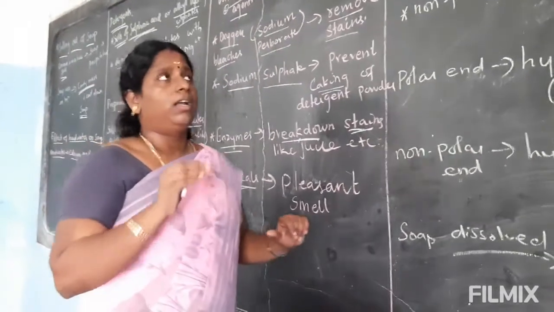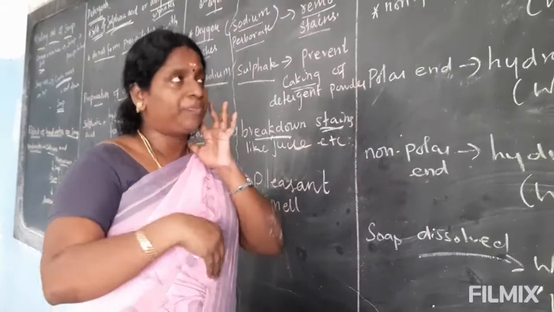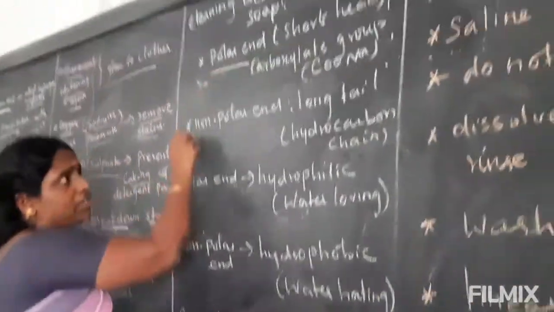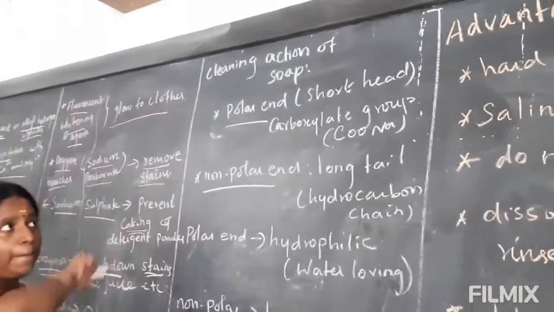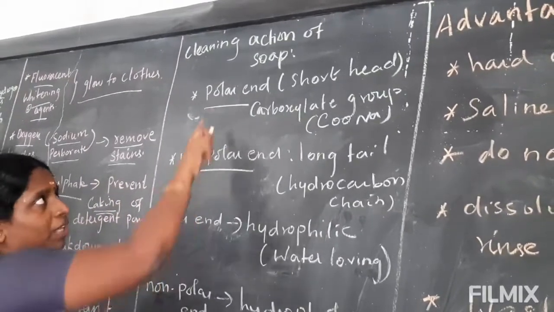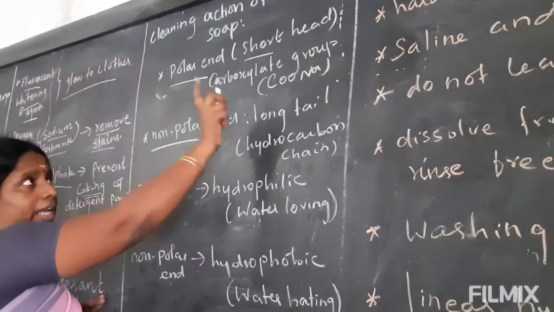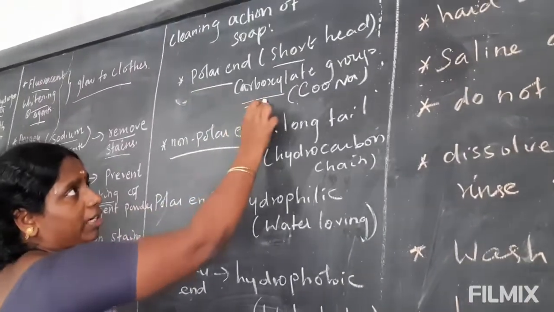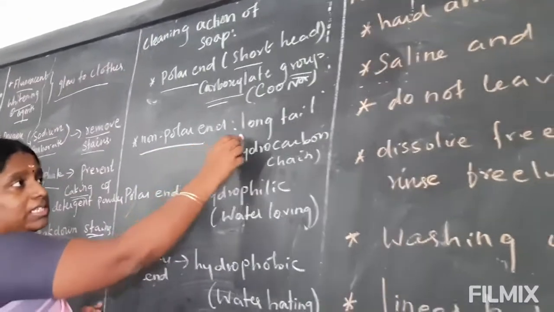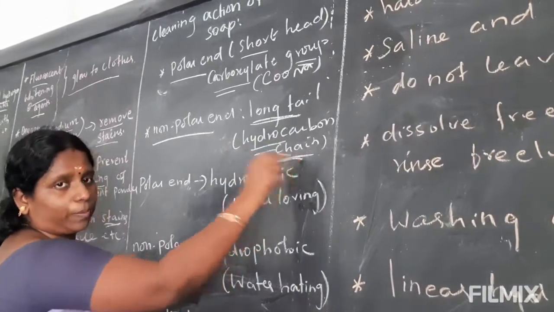This is nothing but how soap cleans our cloth. First, soap contains two ends: one is the polar end, another is the non-polar end. The polar end, which we call the short end, always has the carboxylate group, and the non-polar end is a long tail which contains a hydrocarbon chain.